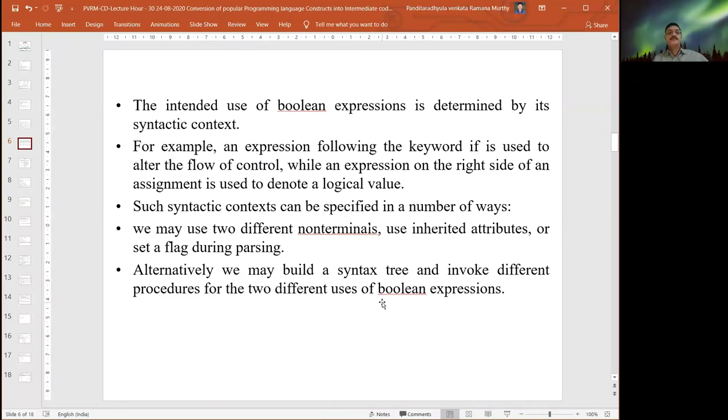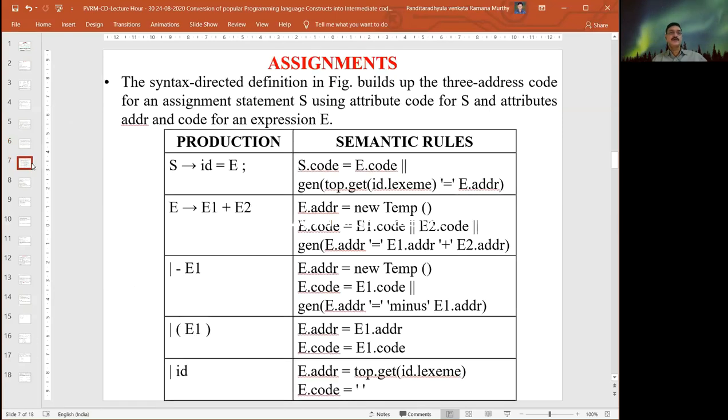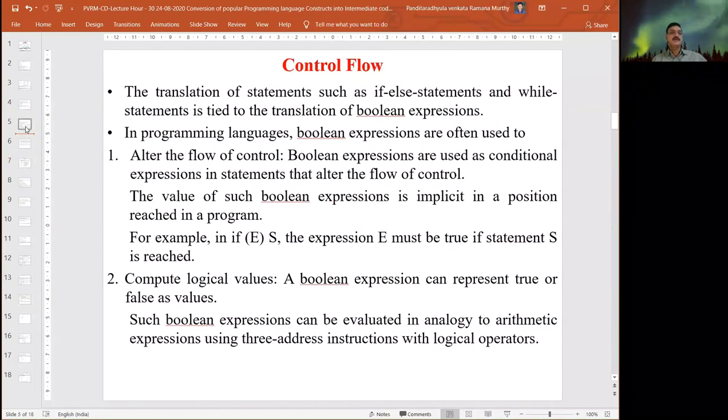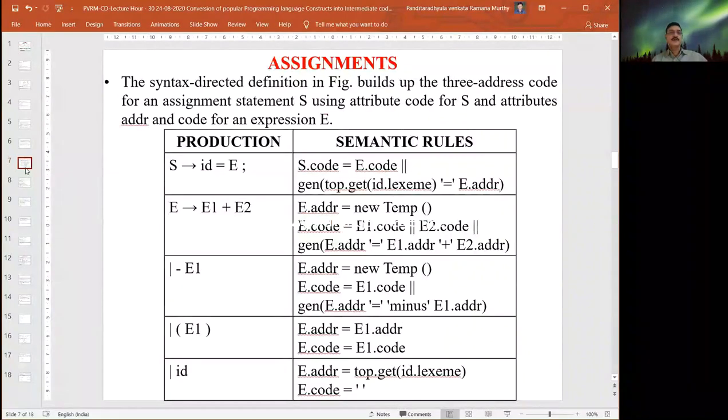Alternatively, we may build a syntax tree and invoke different procedures for the two different uses of the Boolean expressions. Once again, we'll see how we are converting the Boolean expressions as part of the control flow. Before that, we'll see how to deal with the assignment statements.